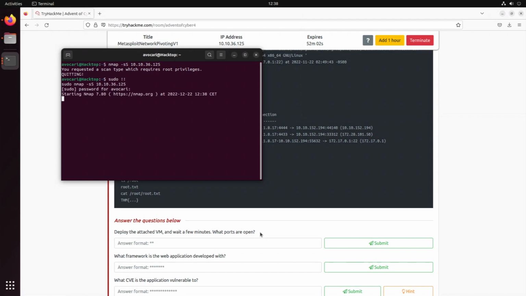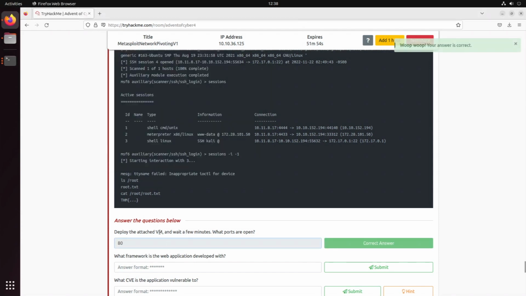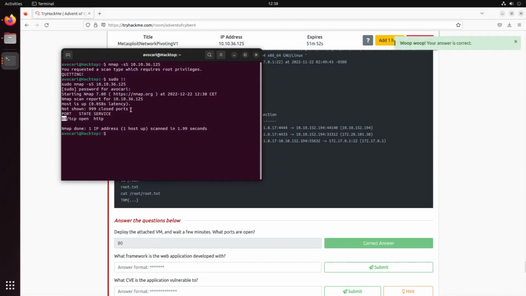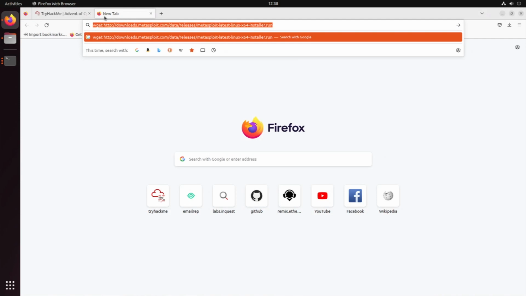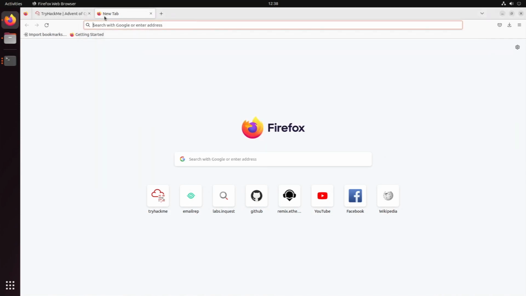Always forgetting that. So we have one port open. This is port 80, HTTP. I reckon we could also just look at that in the browser, maybe we find something, maybe there's a website running on it.